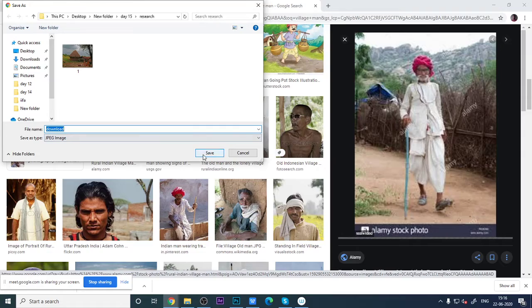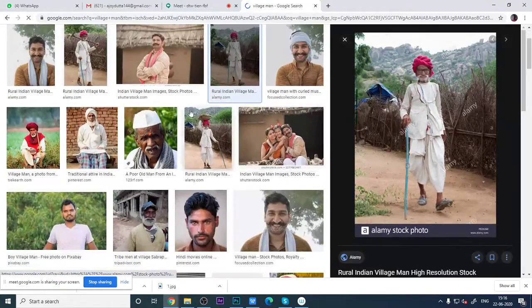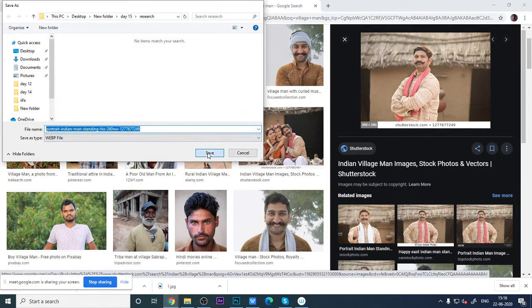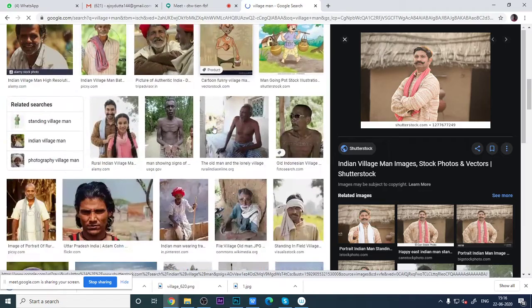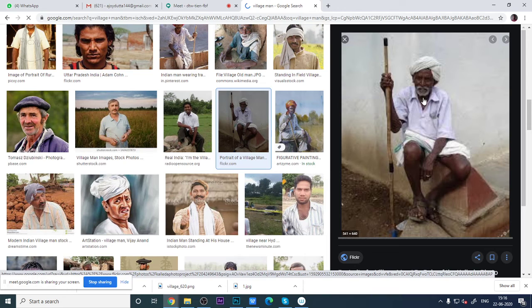Save image as. I'm keeping all these things for use. Okay. Suppose this is the picture. See, this kind of drawing we have to take. This kind of thing we can use for our reference.